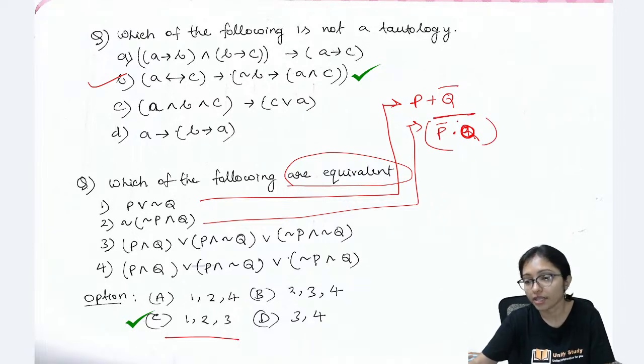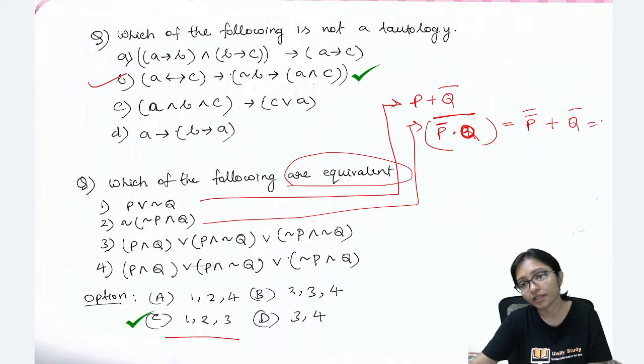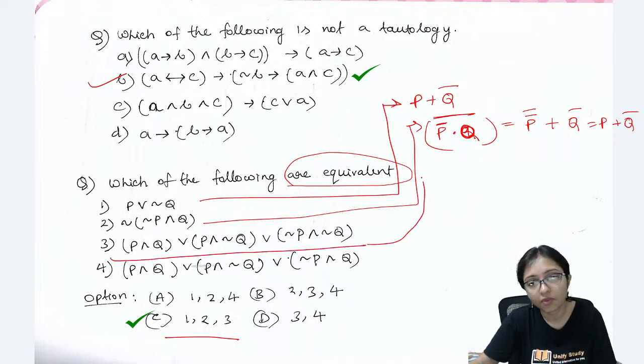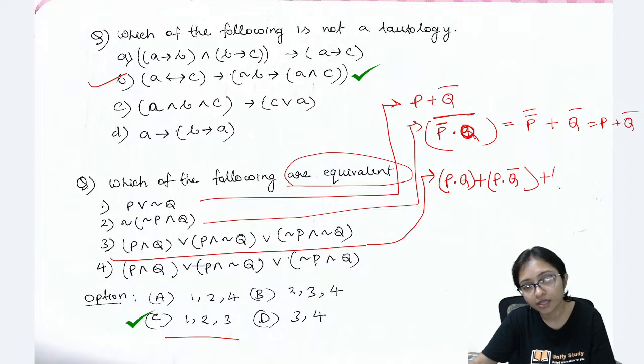So using De Morgan's law, I can do, right? Using De Morgan's law, that is P double bar plus Q bar, that is actually P plus Q bar. Same, 2 is also same. Now if I come to 3, how can I write 3? This is actually P dot Q plus P dot Q bar plus P bar dot Q bar.